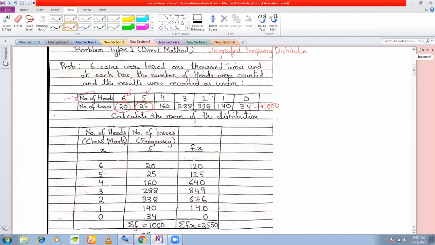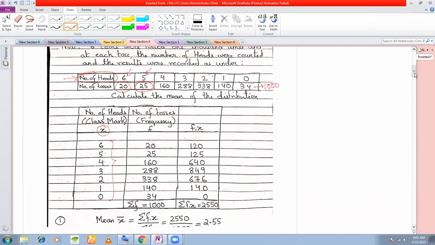So this is your variable here or variate here, number of heads. Okay, so that is why I've taken X as the variate and I have written in the first column. And if this variate here is not given in the ascending order or descending order, please arrange this in the ascending or descending order. Okay. And then write the corresponding frequencies. For example, if this once I have arranged in descending order, then corresponding to 6, number of tossings were 20. Number of tossings corresponding to 5 were 25.